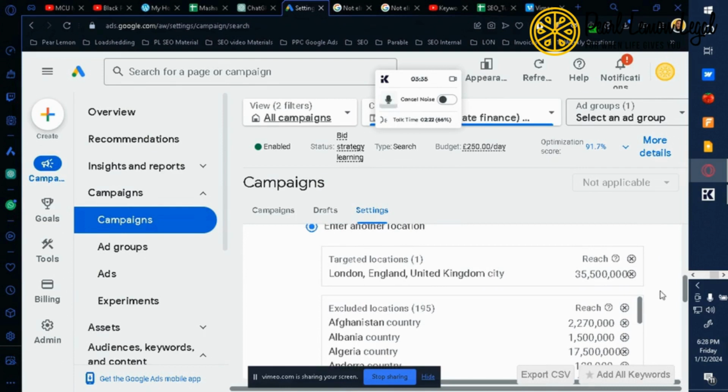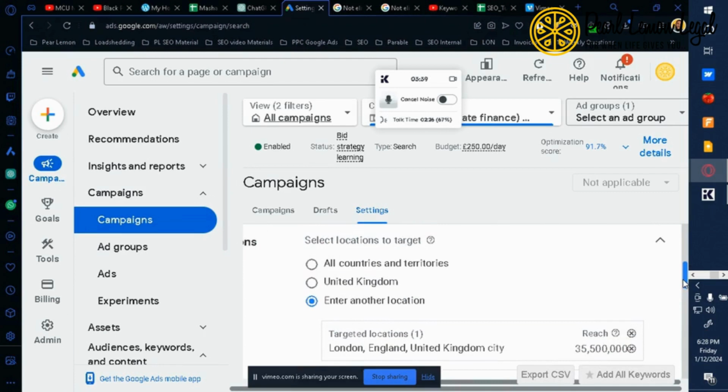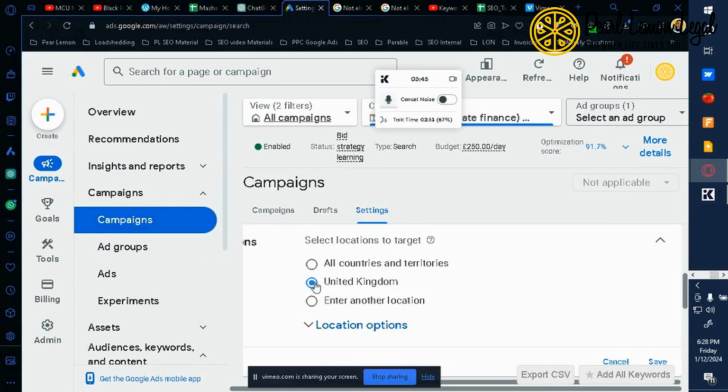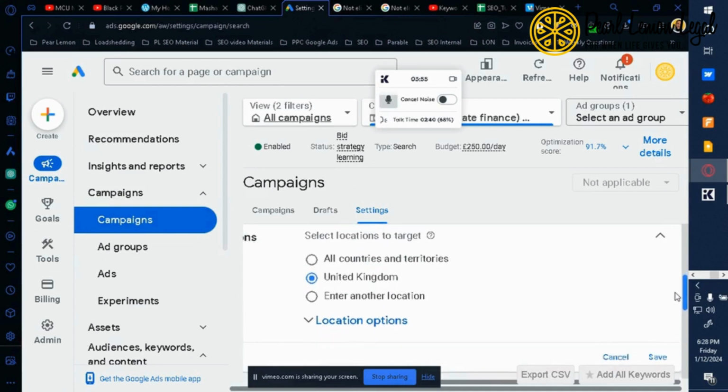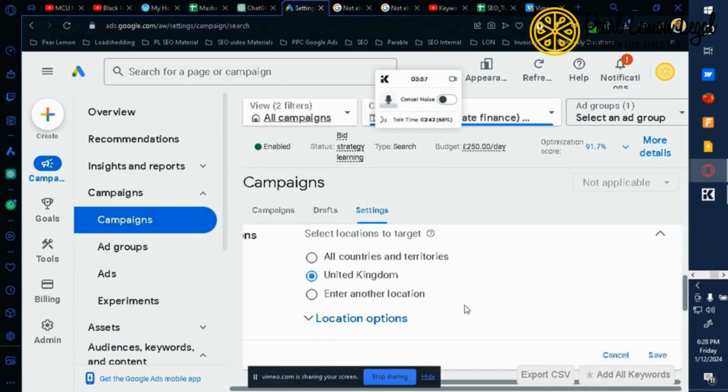Although our interest is the city, what we can actually do is go to the United Kingdom, from the campaign itself. We want to target that particular location.